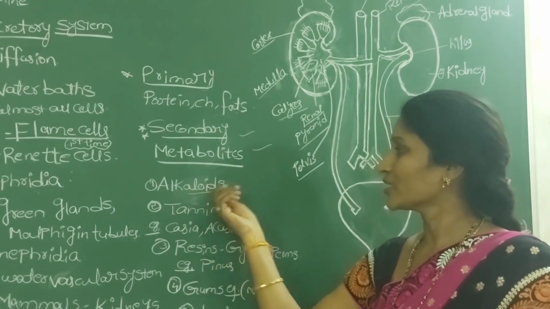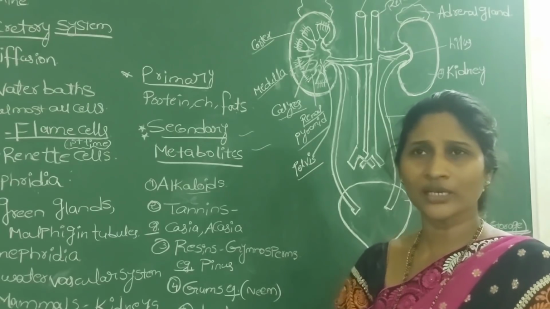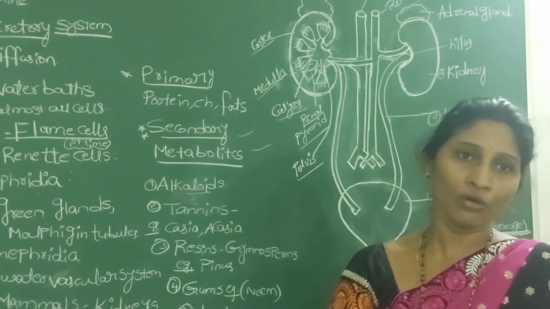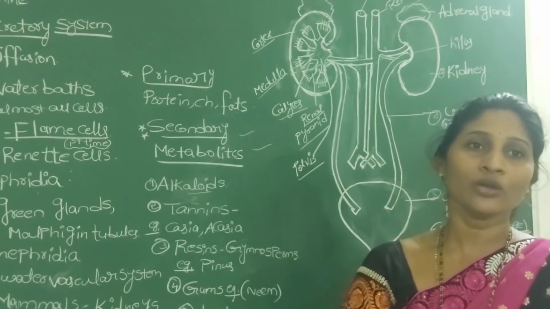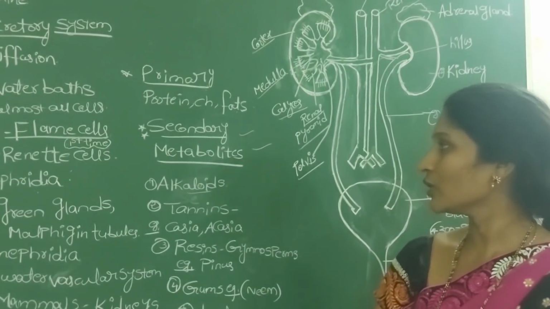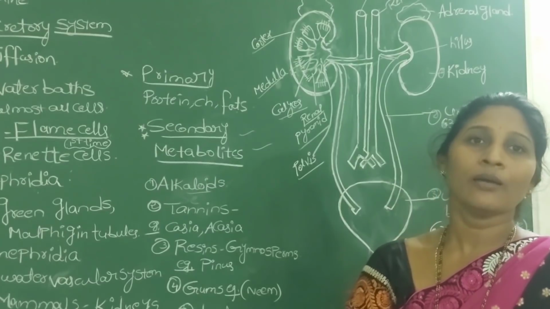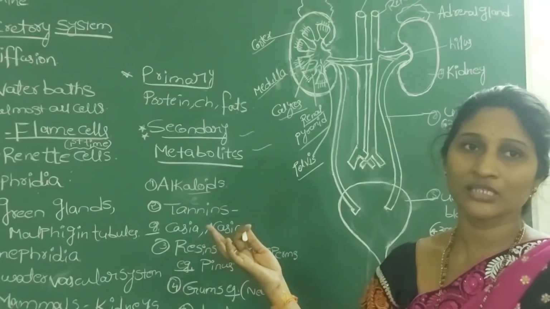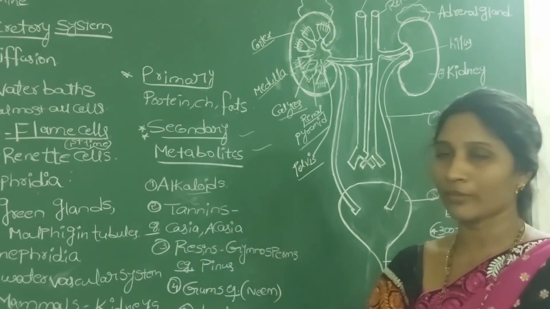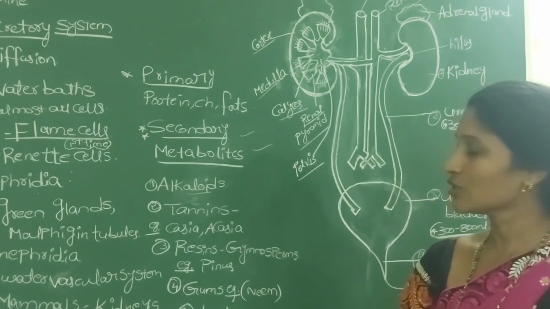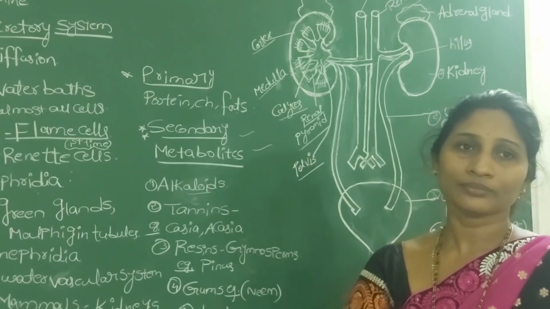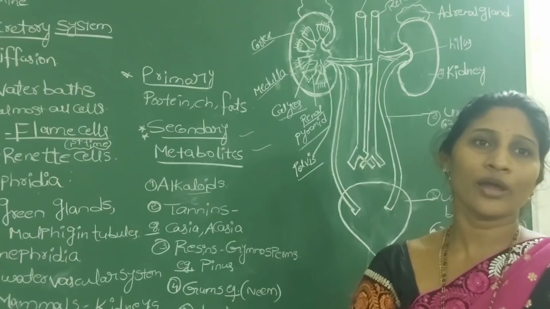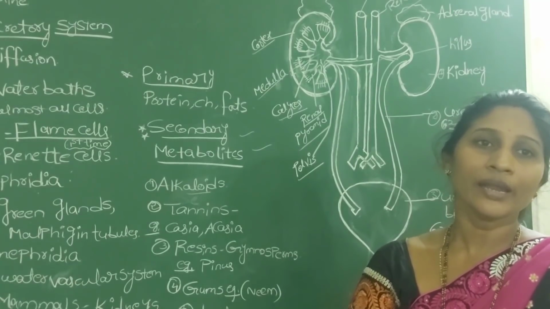Actually, plants produce these secondary metabolites for their own benefit, but even humans use secondary metabolites in different ways. We are benefited economically and in different ways by the secondary metabolites of plants. First, coming to alkaloids. These are actually nitrogenous byproducts. These alkaloids have a wide number of uses.